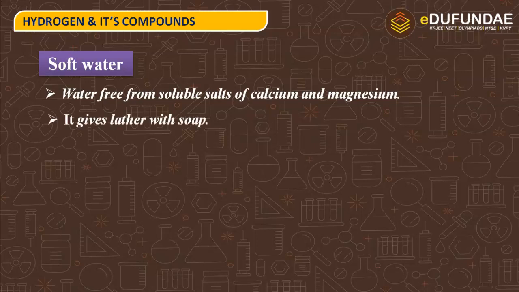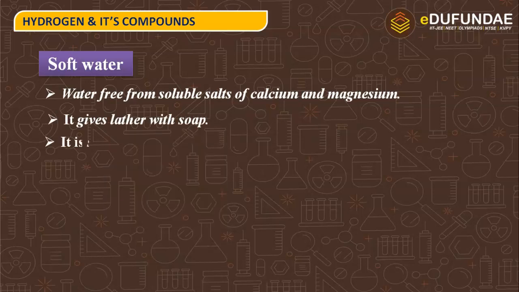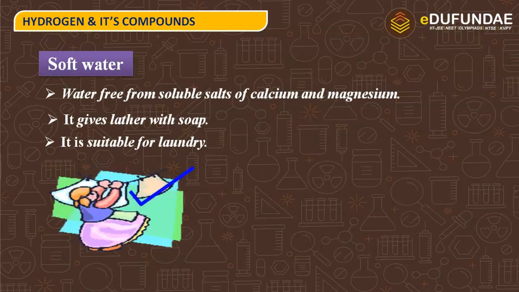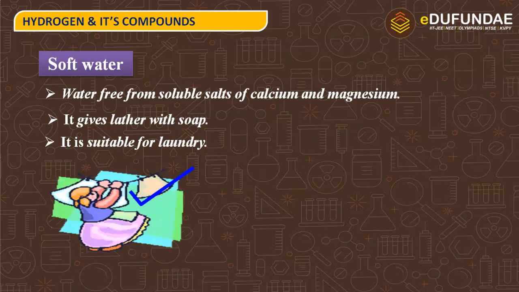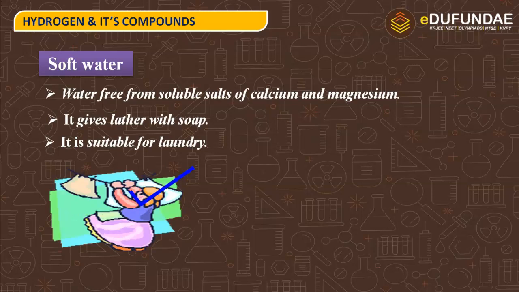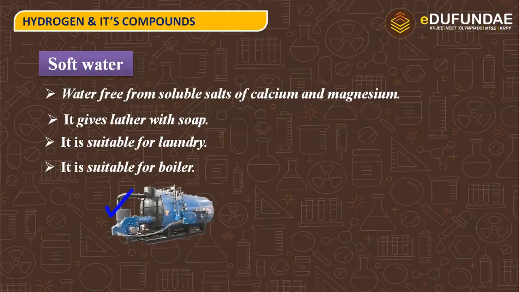Also, it gives lather with soap. That is why it is also suitable for laundry, because the cleansing action of soap will occur with soft water. That is why soft water is suitable for laundry also. Next, it is suitable for boilers.